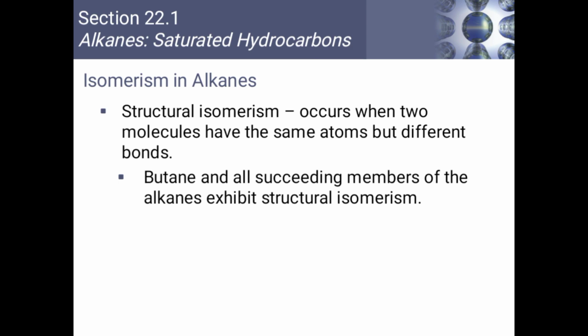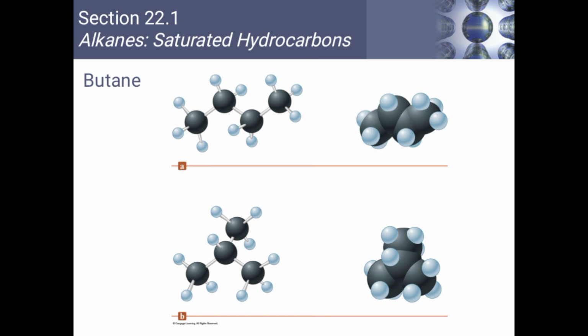For example, here we have butane, and all succeeding members of alkanes exhibit structural isomerism. So they can have the same atoms but different bonds. Let's look at this. Look at the butane here. You see that they are the same atoms but they exhibit different bonds. The first one is straight and the second one is branched.